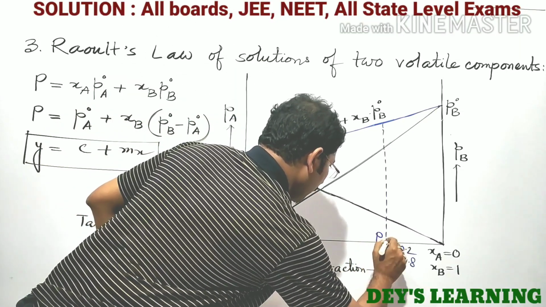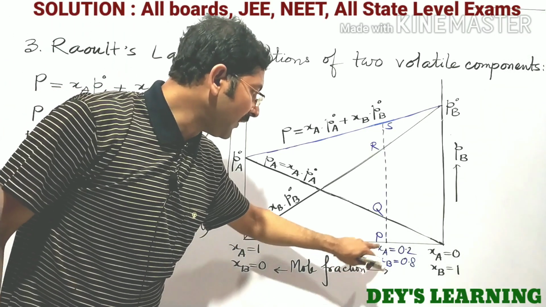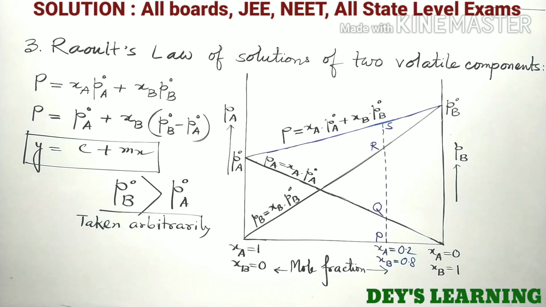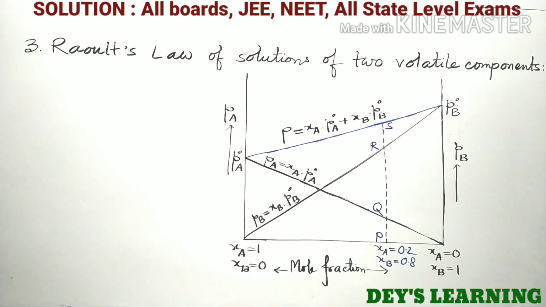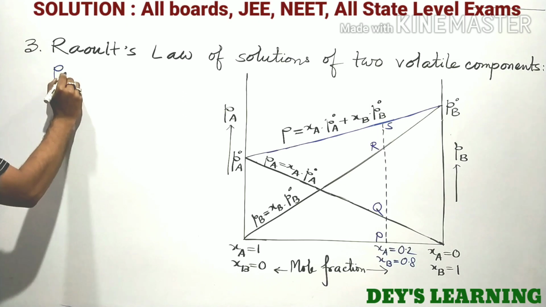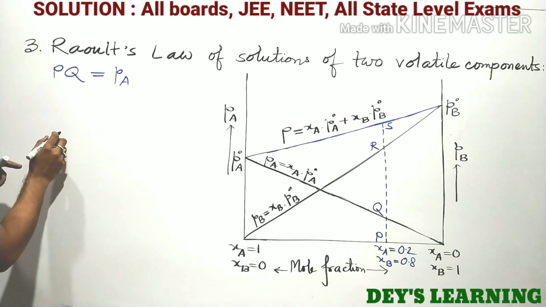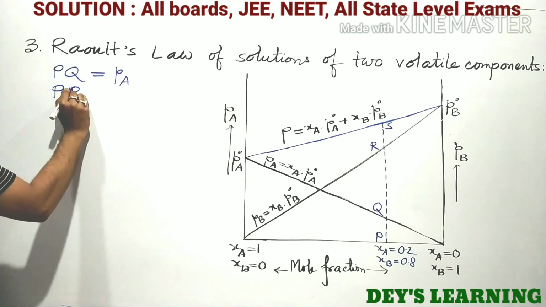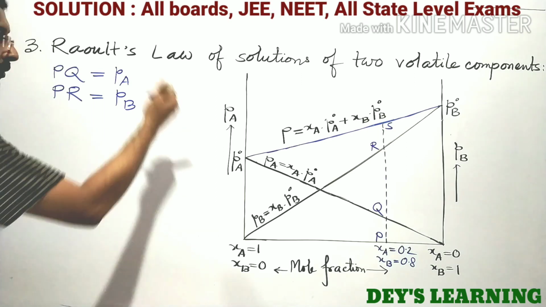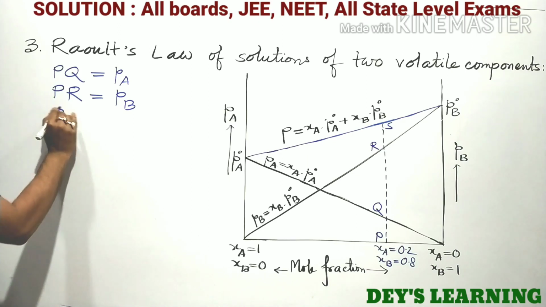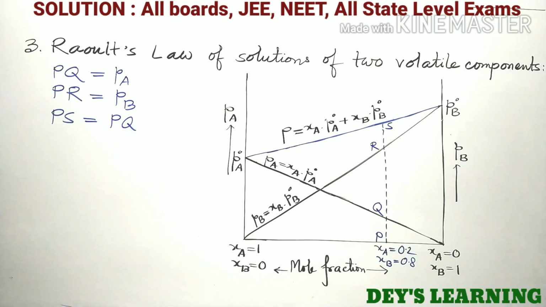Say at this point it is P, at this point it is Q, this is R, and this point is S. So for that particular composition, we can write PQ is equal to PA and PR equal to PB, and of course the complete line PS is equal to PQ plus PR.